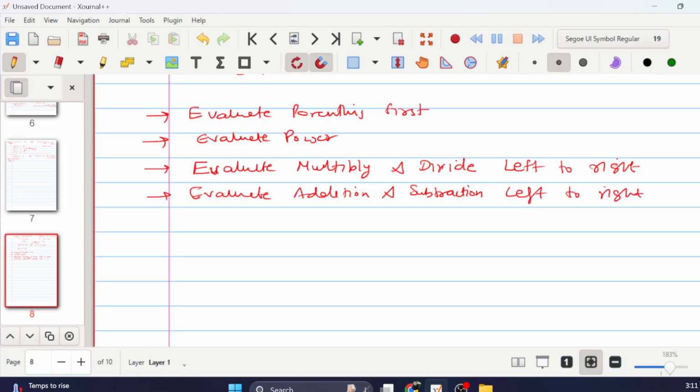Does it matter whether we go left to right or right to left? In these two it will not matter; in power it will. If I want to add 2 plus 3 plus 5, it doesn't matter, because addition is commutative. Power is neither commutative nor associative. Subtraction is not commutative, so that is the reason we do left to right, because addition and subtraction will be together.